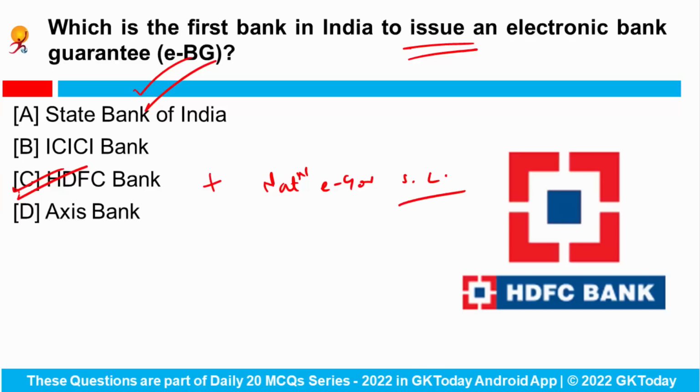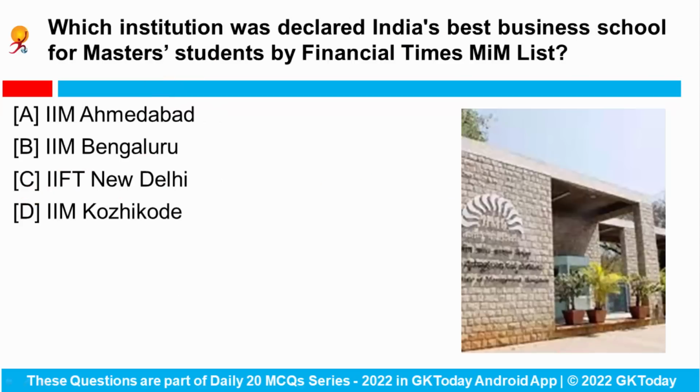Actually, issuing a bank guarantee was a paper-based and time-consuming process, and now it has been eliminated with the new electronic guarantees that can be processed, verified and delivered instantly with increased security. Okay. So the first bank from India to issue an electronic bank guarantee is HDFC Bank.